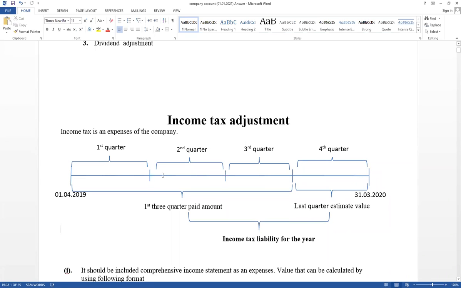Within 45 days, end of the quarter, tax should be paid to the Inland Revenue Department. Therefore, first quarter income tax paid in the second quarter. Second quarter income tax paid in the third quarter. Third quarter income tax paid in the fourth quarter. But fourth quarter income tax not paid this year. It should be paid next year first quarter. Therefore, during the accounting period, only paid first 3 quarter. But as expense income statement should be included for the year value, paid or not, based on accrual concepts.